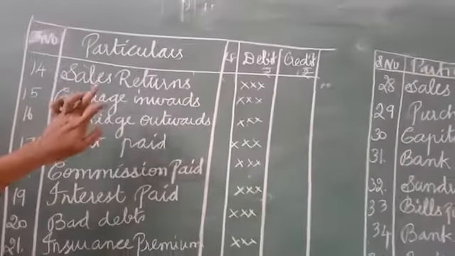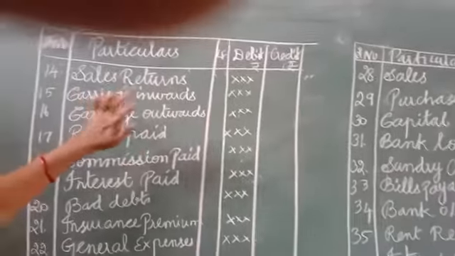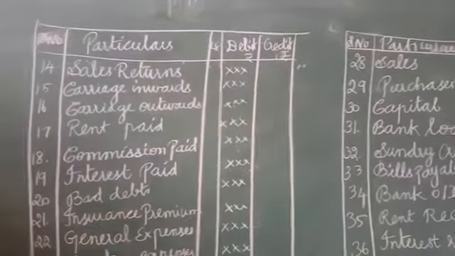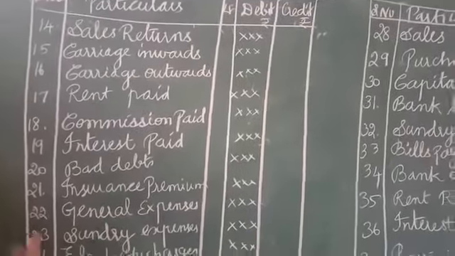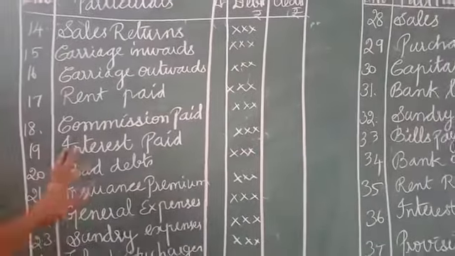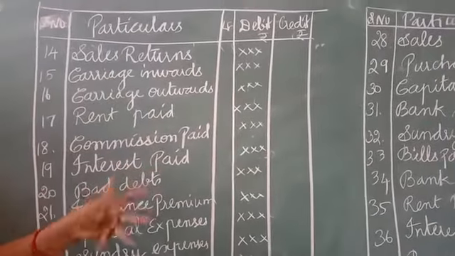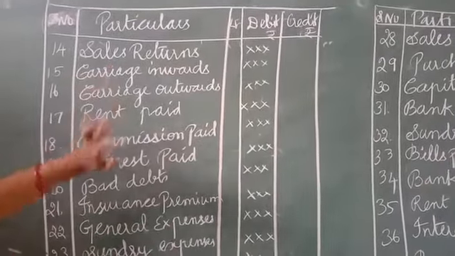Sales return, it is an expense. We have to give money to them, isn't it? We have sold the product. Why are they returning the product? Because it is defective, they are returning it. Anyhow, we have to give money to them, or else we have to give the product. So we have debited.